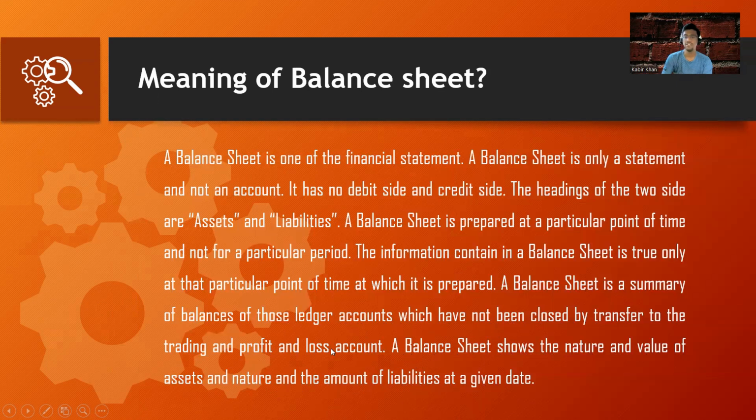So remember, we have three types of accounts: personal account, real account, and nominal account. All the nominal balances will be closed by transferring them to the profit and loss account. But the personal account and the real account are not closed. That's the only point we need to remember here.